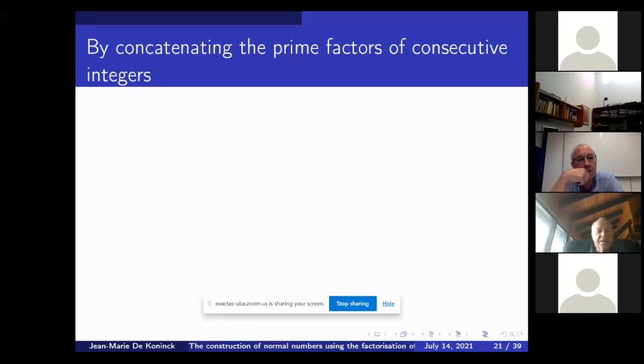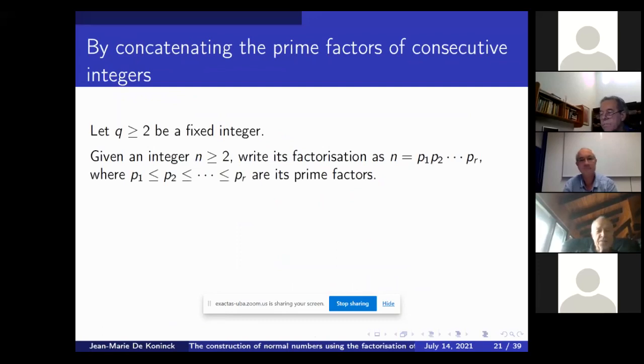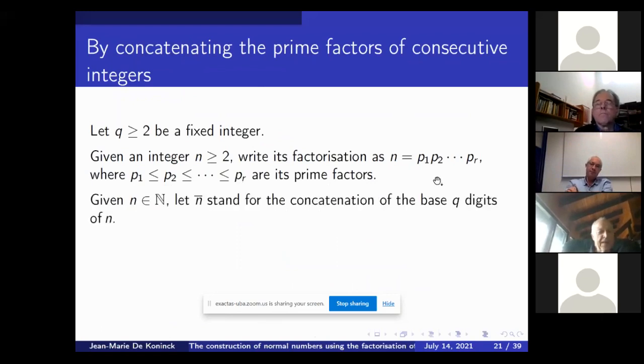Okay, one which I could have started with because it's a simple method, but it occurred to Katai and me much later, is to consider the prime factorization of integers. Now we don't want exponents, but we want all the integers, so we allow the prime factors to be identical. We include all the numbers. Then write n bar for the concatenation of the base q digits of n.